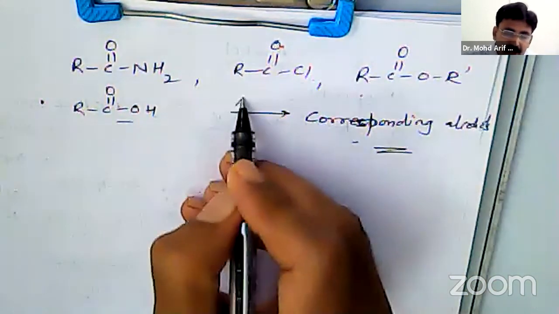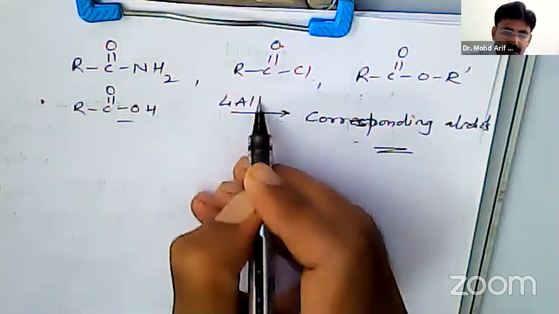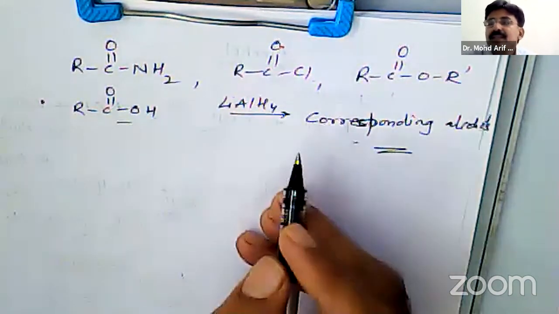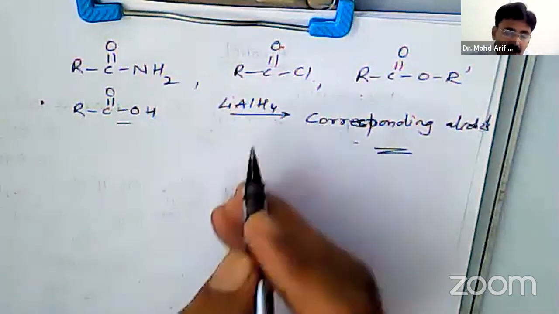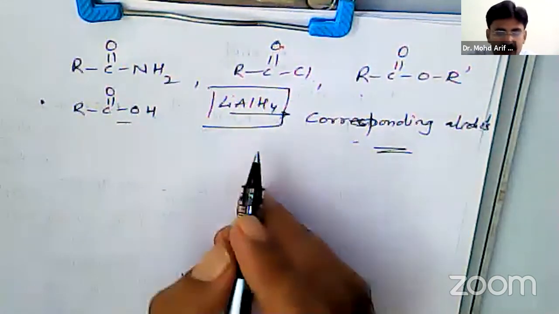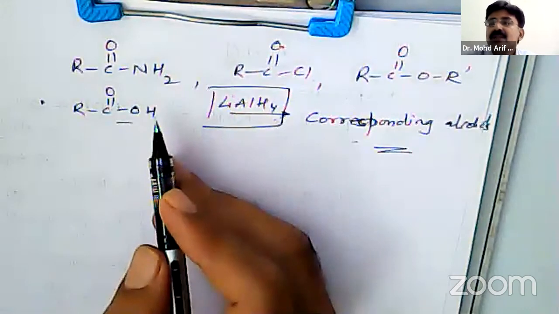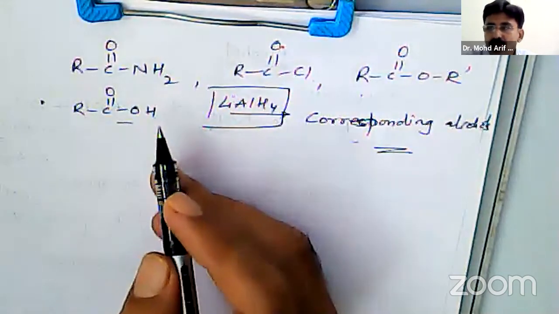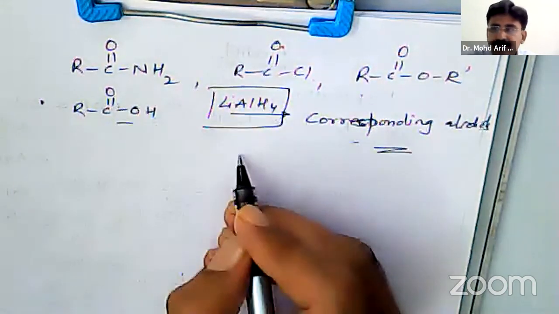It is happening with lithium aluminum hydride. It is a strong reducing agent. It reduces these species also, along with aldehydes and ketones.